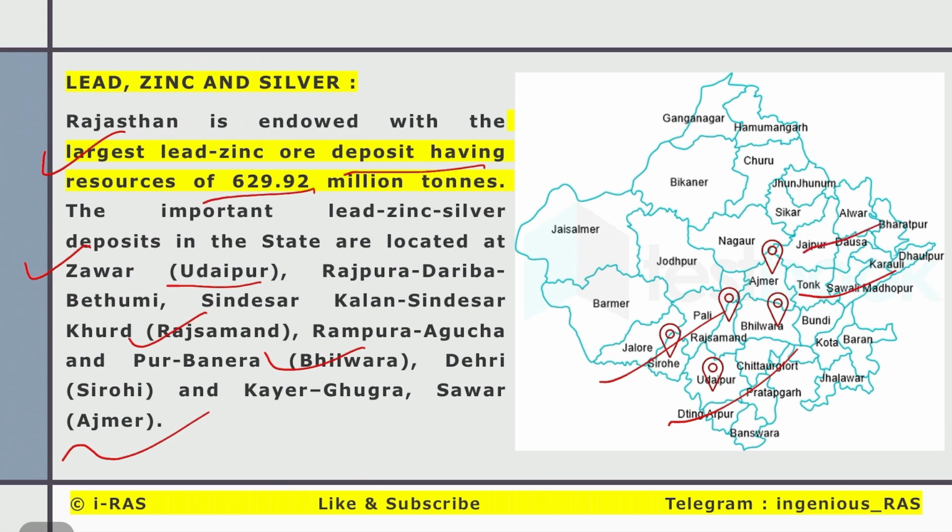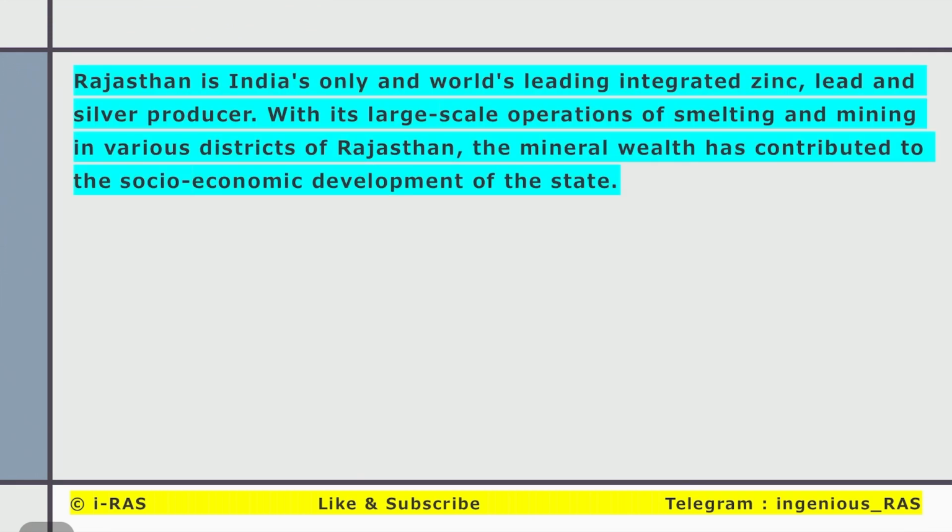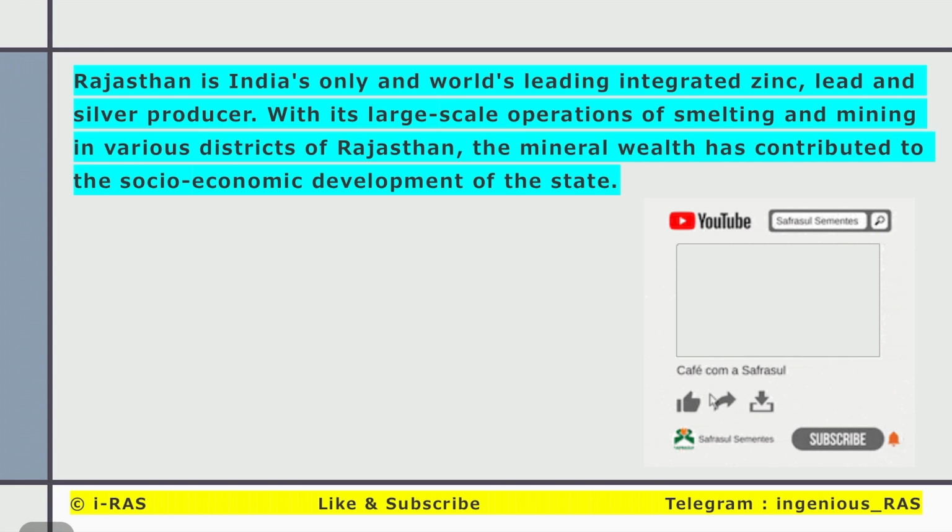Bhilwara, Ajmer. Next one, tungsten. Tungsten is majorly found in Nagaur and Sirohi. Around 20% of the total country's tungsten resources are in Rajasthan. So here's the conclusion. Rajasthan is India's only and the world's leading integrated zinc, lead and silver producer. With its large scale operation of smelting and mining in various districts of Rajasthan, the mineral wealth has contributed to the socio-economic development of the state.